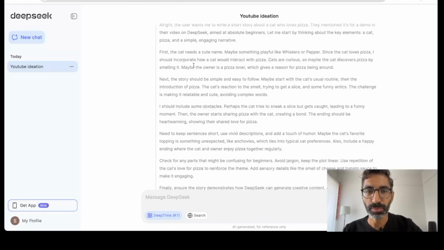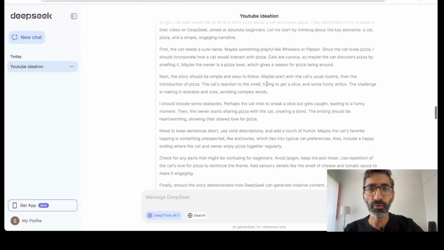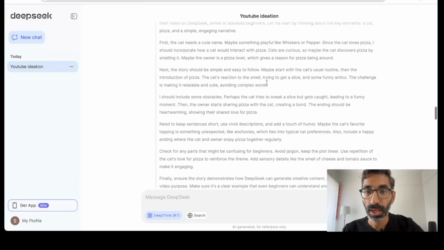Since the cat loves pizza, I should incorporate how the cat would interact. So again, it's almost thinking like a human writer, for lack of a better word, right? Because it's thinking of all the context in which you can introduce a cat, a pizza, and where the pizza is coming from. Maybe the owner is a pizza lover, which gives a reason for pizza being around. I mean, this is just amazing.